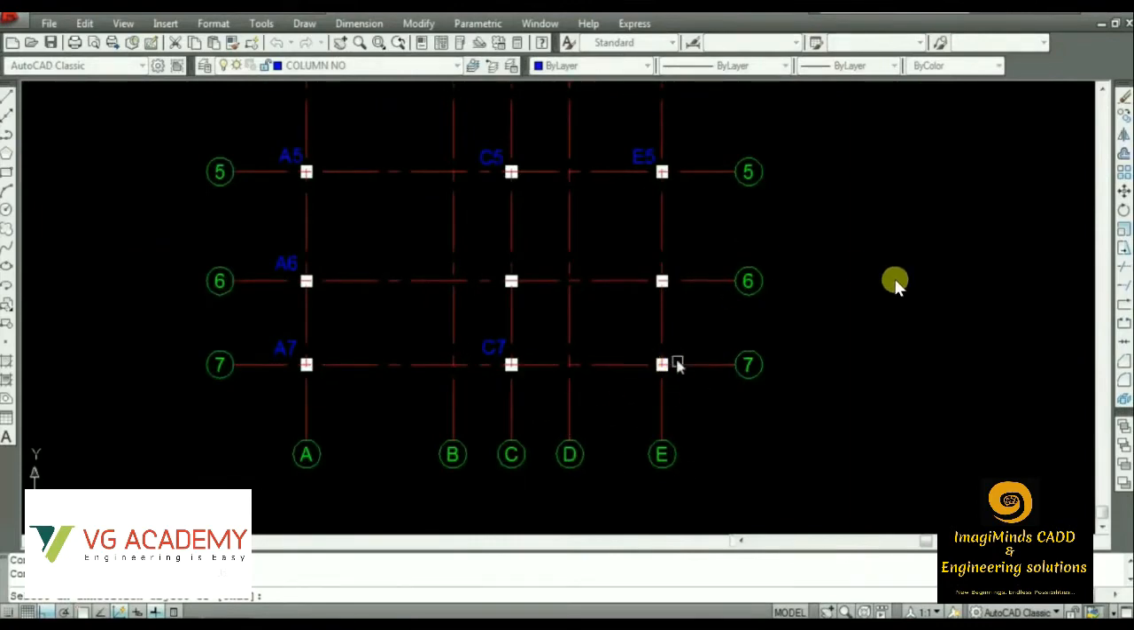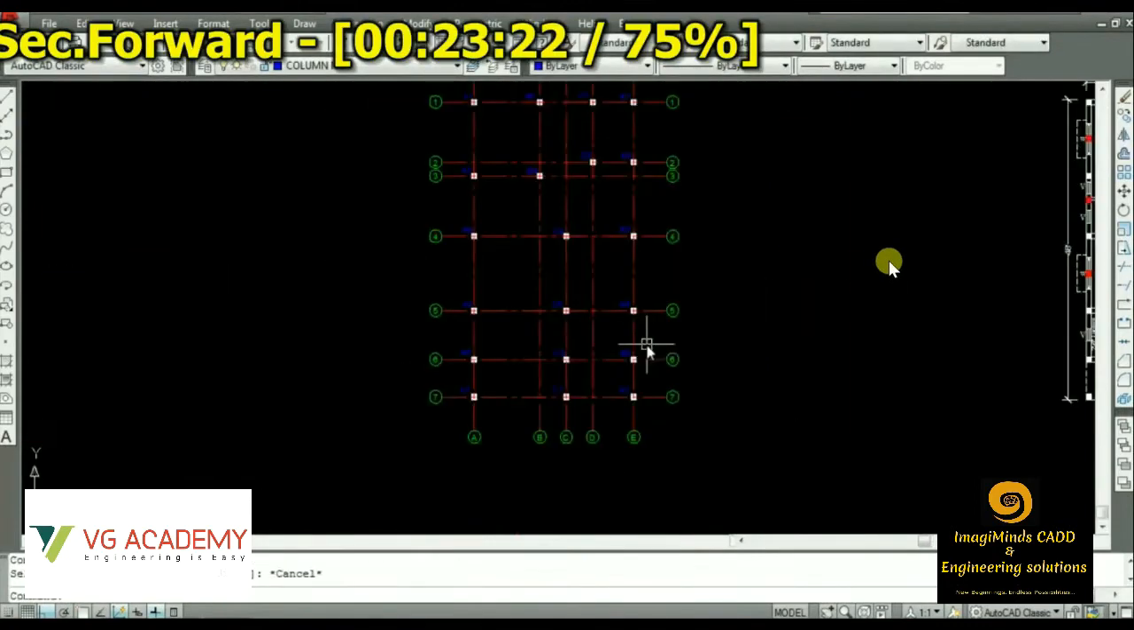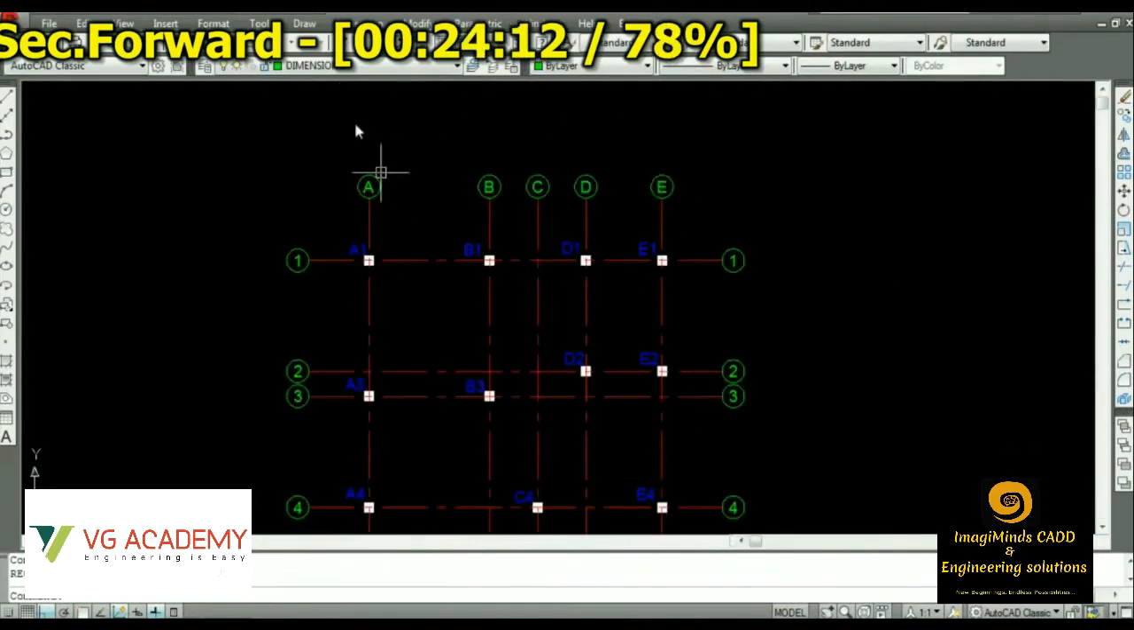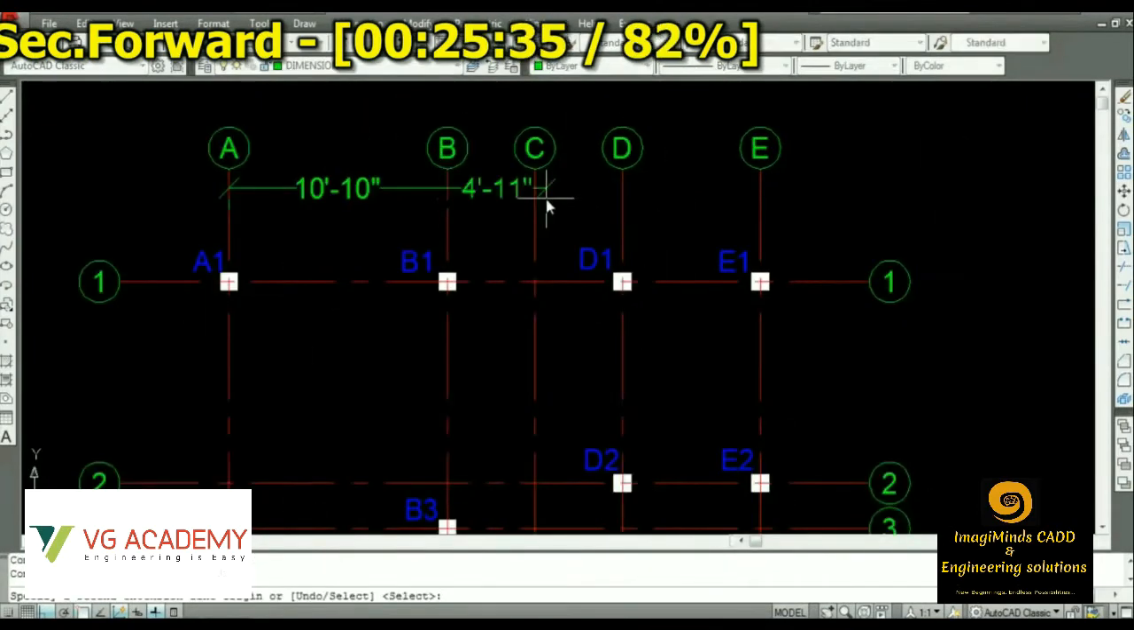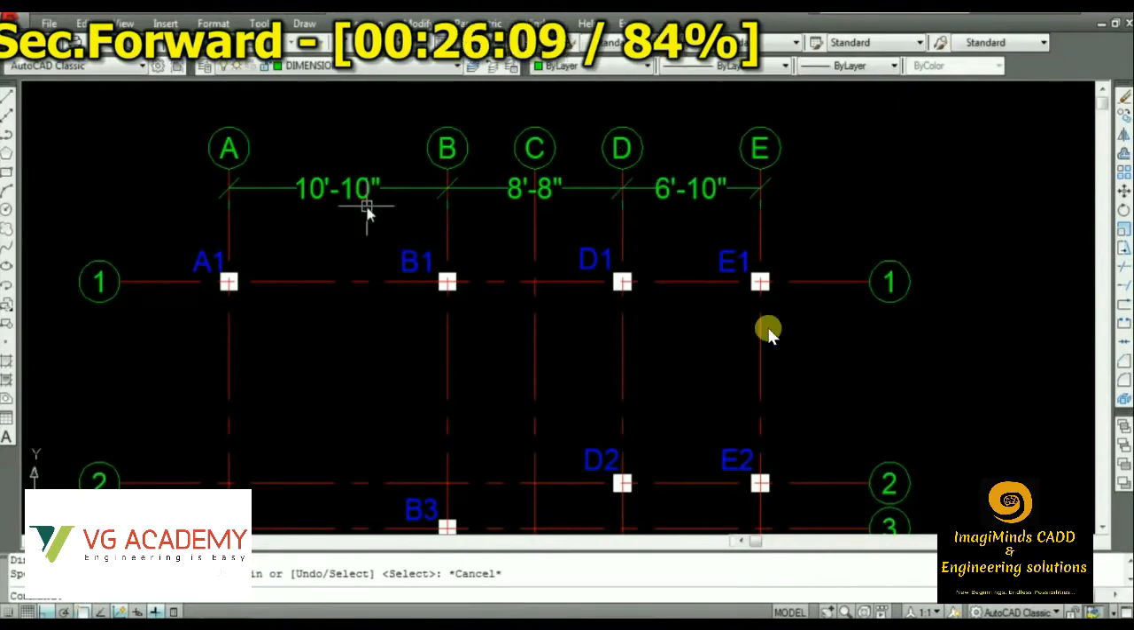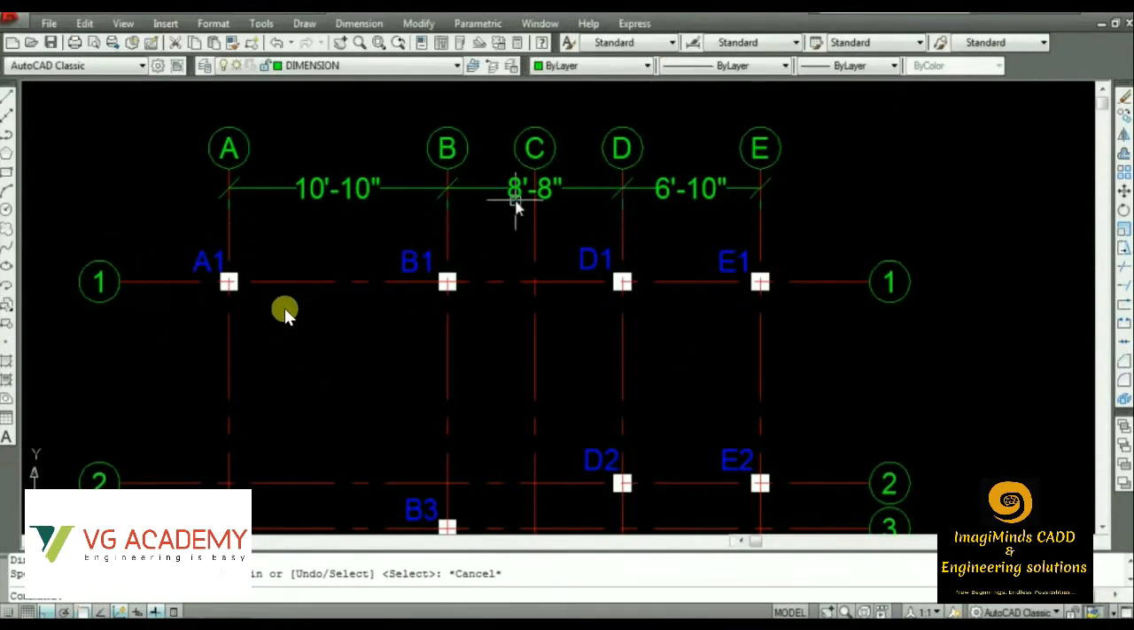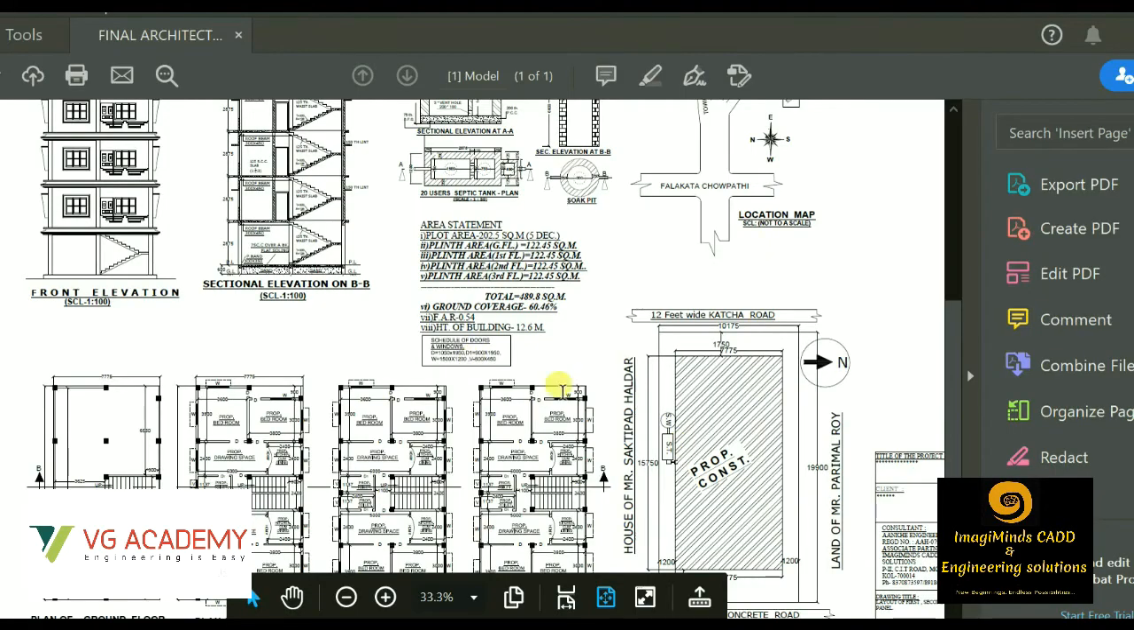After that, we'll be giving the dimensions, the difference between each grid, because that is going to help us in construction. For these columns, we'll have to do the excavation. Depending on the working plan, depending on the distance between the grids, we'll have to do the excavation process. This will be the final outcome.